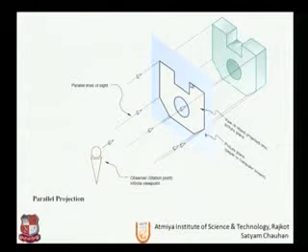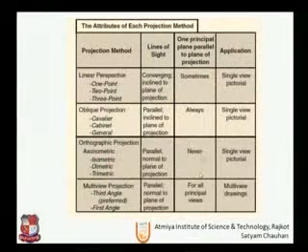So this is the benefit of orthographic projection, that it is irrelative to the distance from the observer where the observer is standing. It can be infinite distance. Let us move further on. So these are the attributes of each projection method.